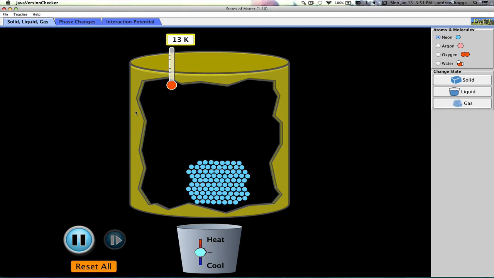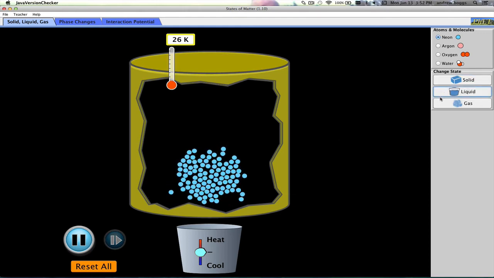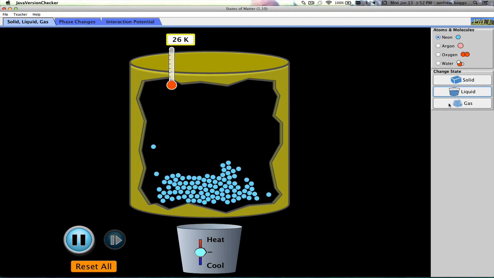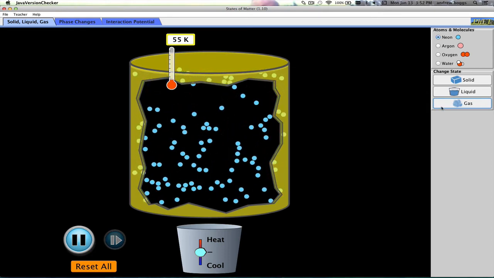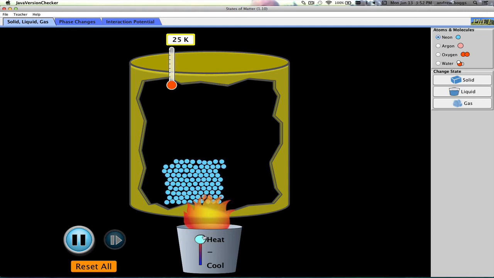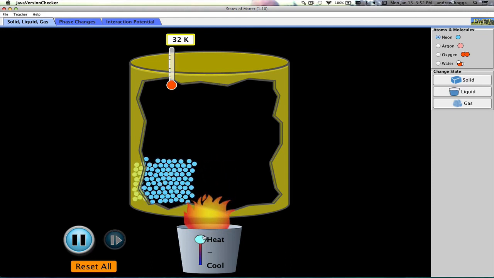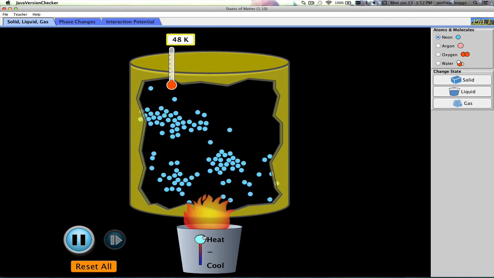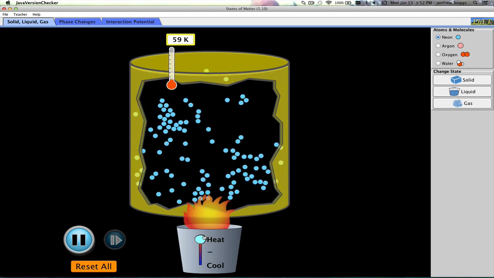So let's go to this little thing right here. This is kind of a cool demonstration. We can look over here, we have solid, so this would be a solid. These are neon molecules. That's what the particles inside of a solid would look like. If we change that to a liquid, they're going to kind of flow through each other. They can kind of move around a little bit, but they're going to stay relatively close. A gas would look something like this. If we started with a solid and added some thermal energy, you're going to have thermal expansion. Those particles are going to start gaining energy. They're going to start spreading out more until they eventually turn into a gas. So they went from a solid to a liquid to a gas.